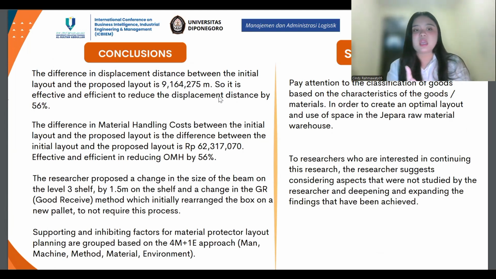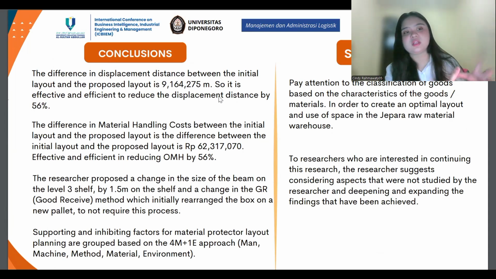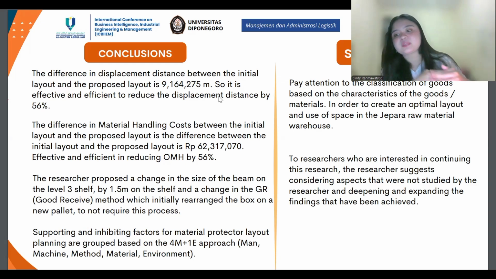Two, the difference in material handling cost between the initial layout and the proposed layout is 62,317,070. Effective and efficient, reducing OMH by 56%.